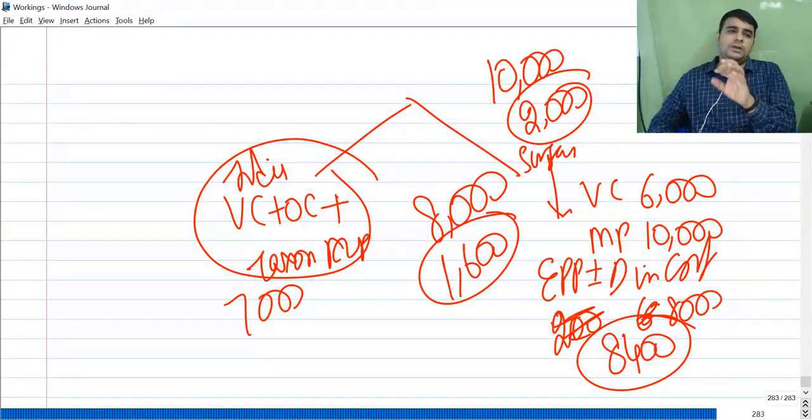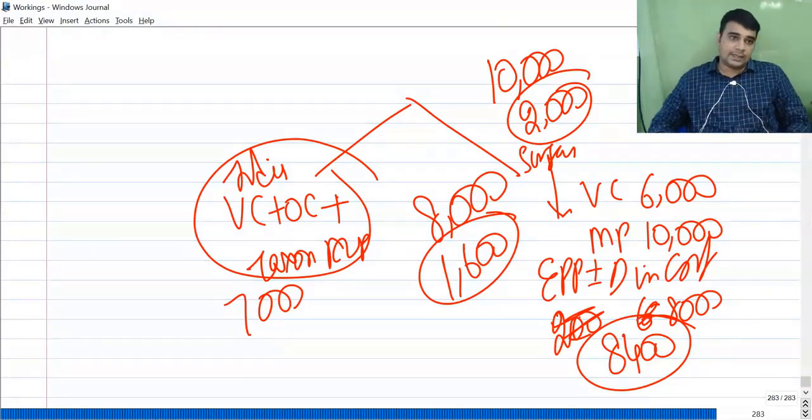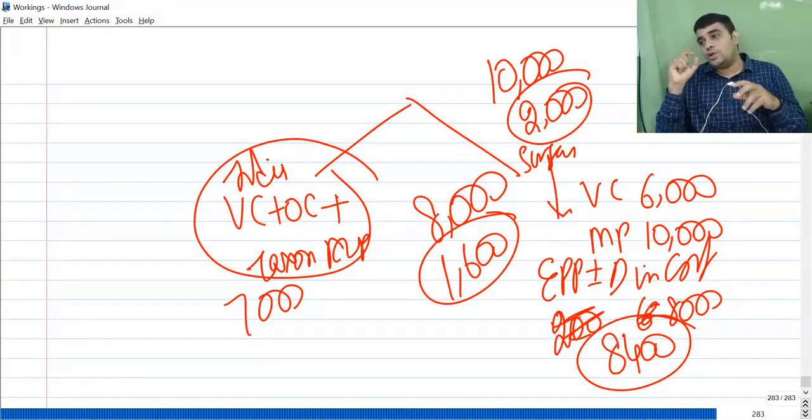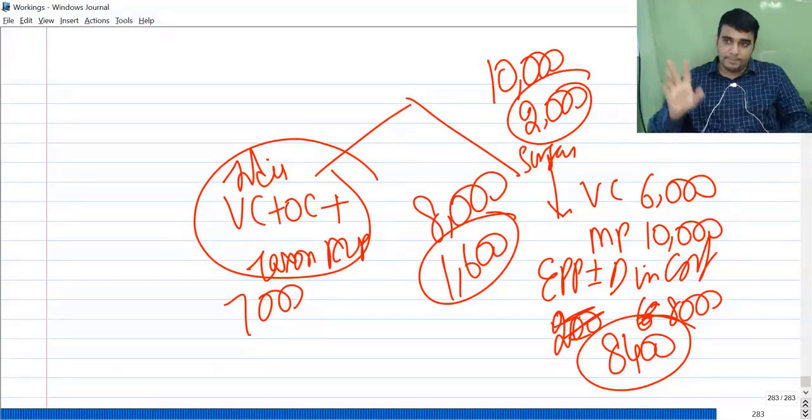This adjustment mostly will not be required from an exam point of view. They may not ask you to fix the transfer price, but what I wanted to convey to you is that tax will also become one of the parts in your minimum transfer price and maximum transfer price. I think I have one problem on this. When I do that problem, you may understand it better.